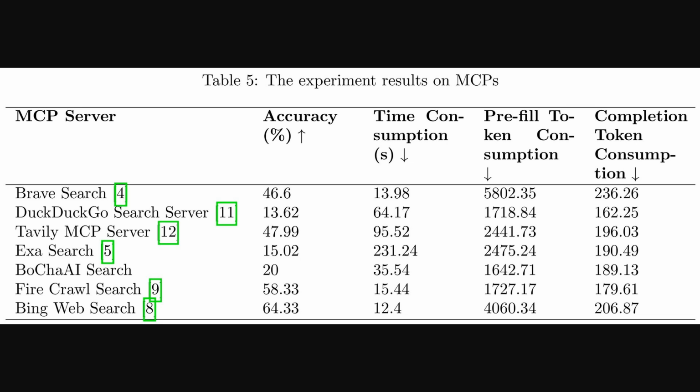Bing Web Search had the best accuracy at over 64%, while DuckDuckGo was much lower, around 14%. Time also varied a lot. Bing was fastest at about 12 seconds, but Exasearch took over 230 seconds on average. Token use was a bit more stable across the board though. So, clearly, not all MCP servers perform the same when it comes to web search.